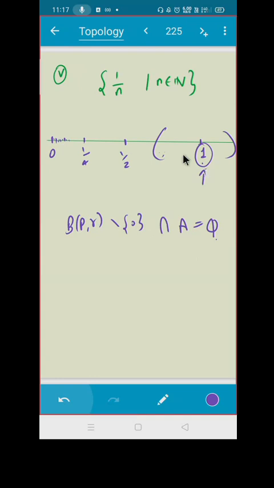Can I say this 1 by 2 point? Again the same thing. I just have to make sure whether I can take any radius such that, yes, I can choose a radius like this which does not contain any other point of 1 upon n. So by looking at this, can you tell me which point will work for me?